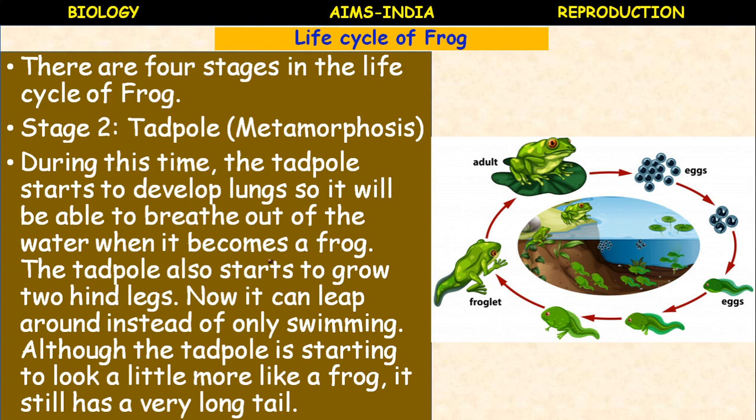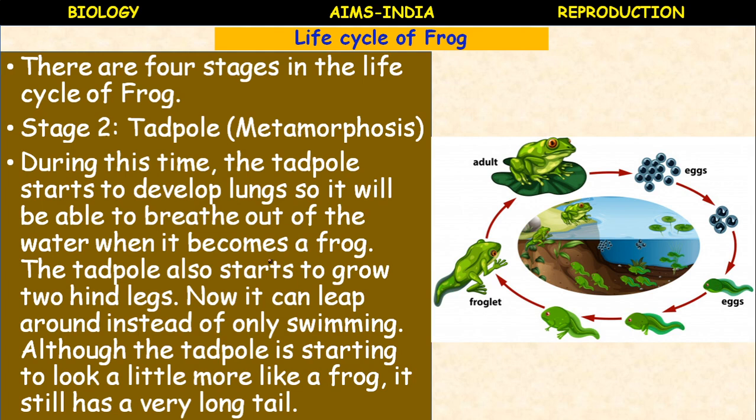The external gills slowly disappear and it develops the lungs. The tadpole also starts to grow 2 hind limbs. First hind limbs are developed. Now it can leap around instead of only swimming. Leaping movement or hopping movement will be started.